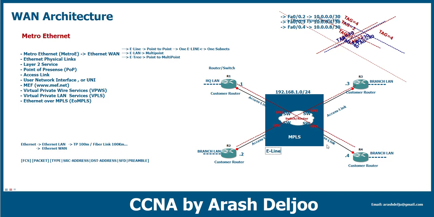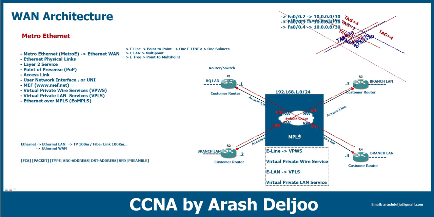Instead of E-Line, or beside E-Line, maybe you see the term VPWS. VPWS means virtual private wire service. As you can see here, we have one virtual private wire. And for E-LAN, maybe you hear the term VPLS, which means virtual private LAN service. This means that we are giving a private switch to each customer, because the switch of each customer is private to that customer, not to other customers, okay?